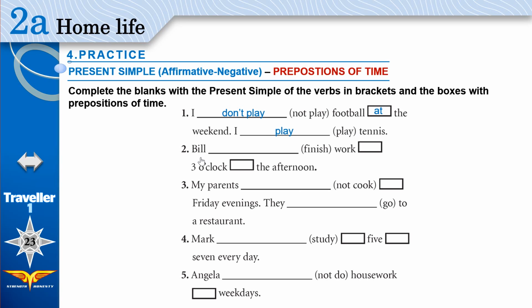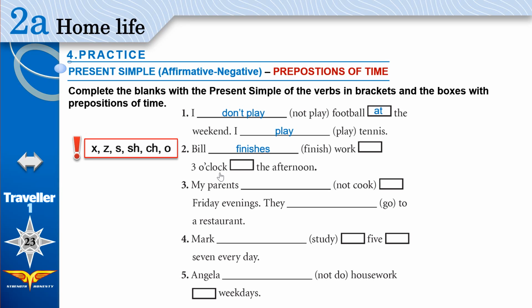2. Bill. Oh, Bill, he. He finishes. Notice that we didn't only add s to the verb finish, we added es, and we learned about this in a previous video. If the verb or the word ends with x, z, s, sh, ch, or o, we add es to the verb. Do you see the sh here? Finish. We say finishes. He finishes work.